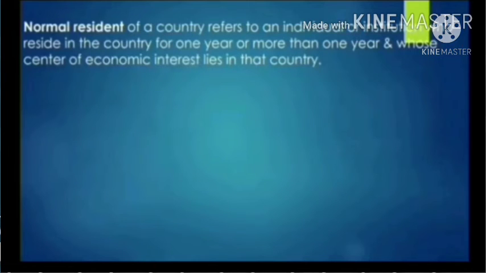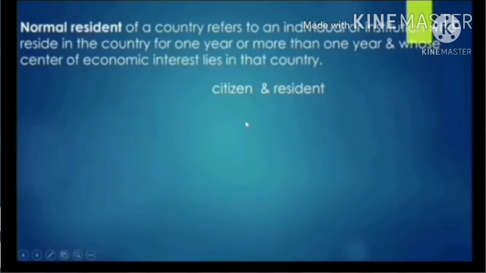So there is a basic difference between the terms resident and citizen. A person is a citizen or national of a country in which he is born, or citizenship is allowed on some legal criterion, and a person is treated as a resident of a country on the basis of economic criterion. So a person can be a citizen of a country and a normal resident of some other country.